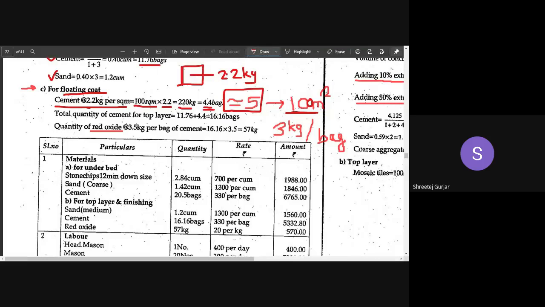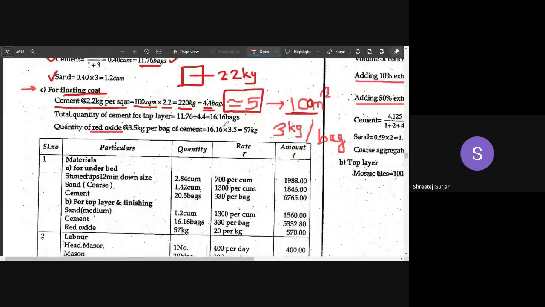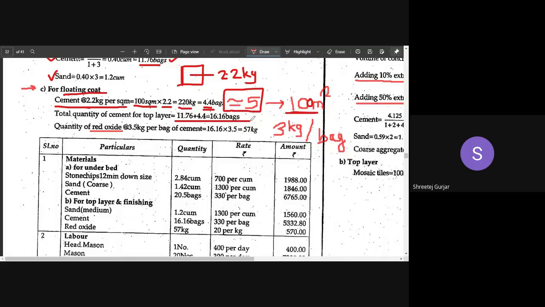Then afterwards, the 5 bags are required for floating coat, and 11.76 bags are required for this base course. Okay, so adding all these quantities, the total number of bags that are required are 17 in number. So 16.15, you can round it off to 17. So 17 bags of cement are required for this particular top layer.